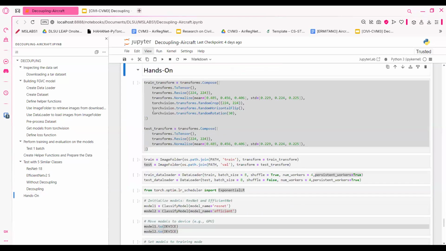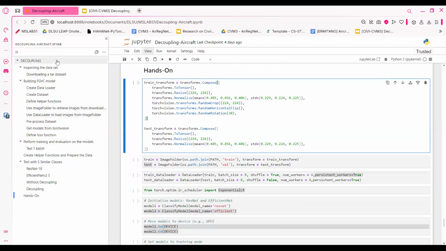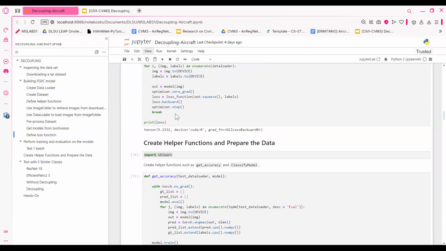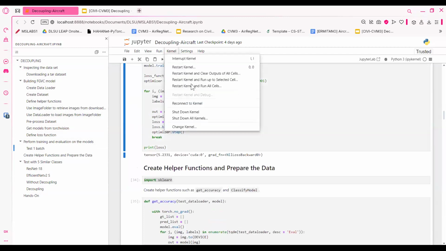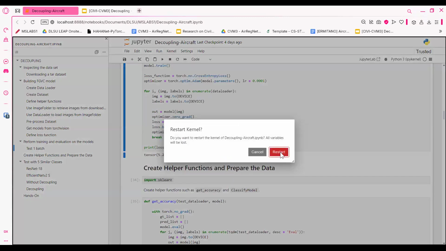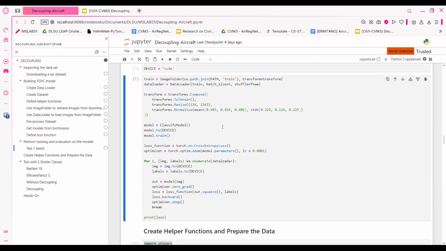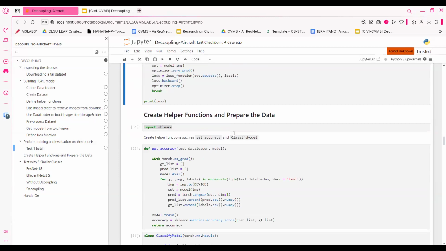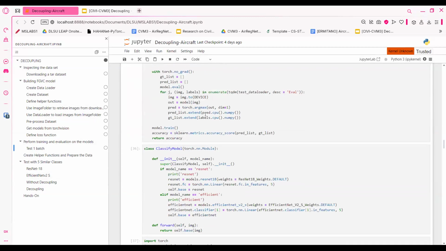Okay, so what if we start running this? Hold on a second. I'll run everything pa. Okay, before we run the model that we did for the Hanson.